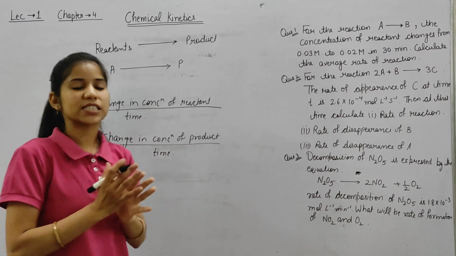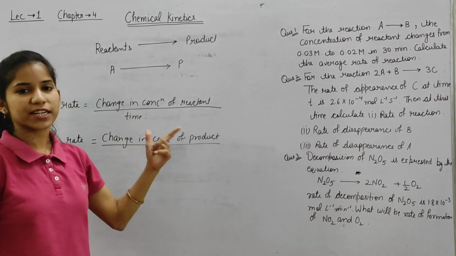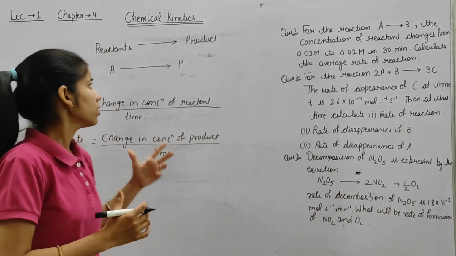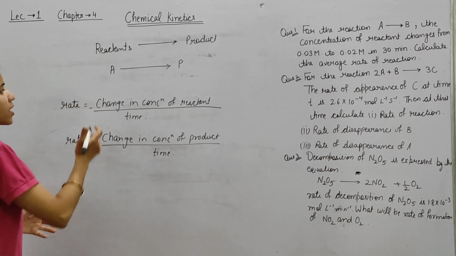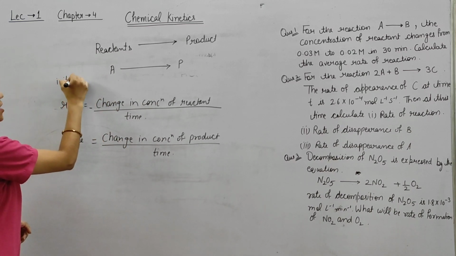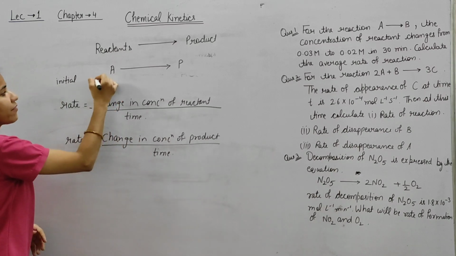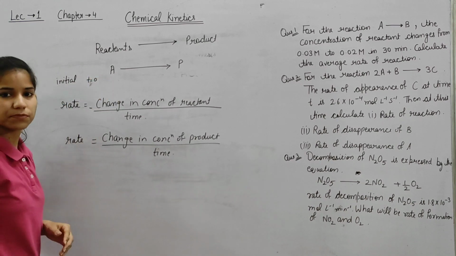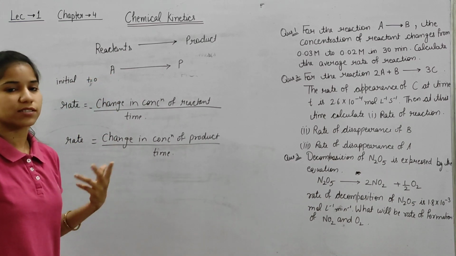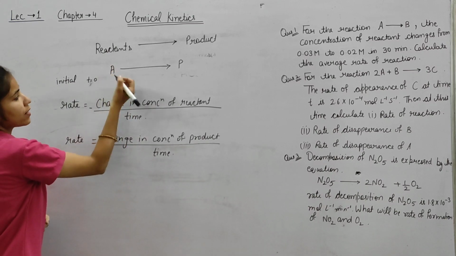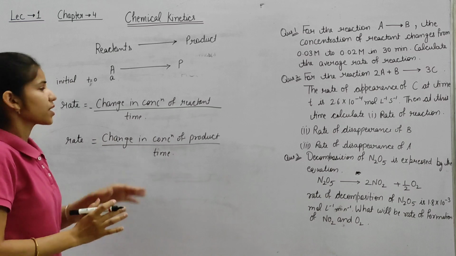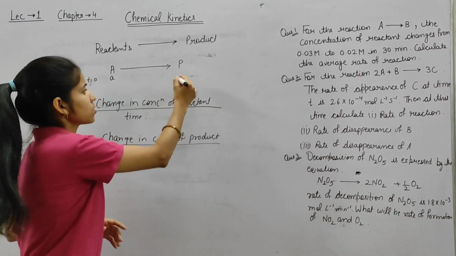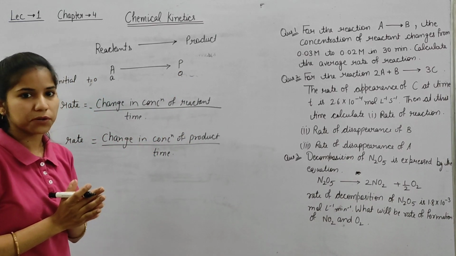So when we are considering rate in terms of reactant we take a negative sign here. Why are we taking this negative sign? Let us consider, so this is A. Initially when the reaction is not started, we have time t equal to 0 because the reaction has not started at this time. Now we have the concentration of A. Let us assume this concentration is a, and since the reaction has not started, we have only reactant, products are not there. So concentration of product is 0.